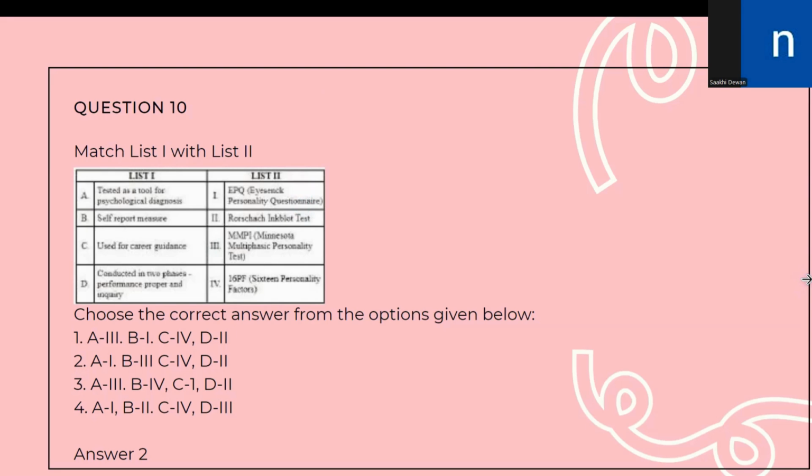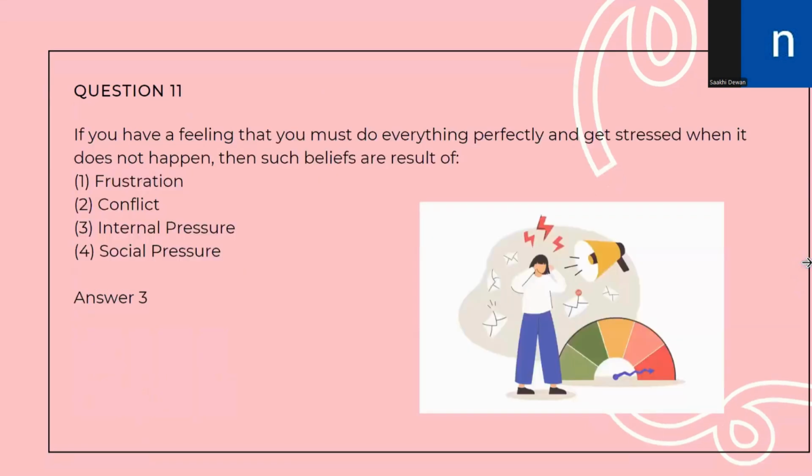Let us move on to question number 11. If you have a feeling that you must do everything perfectly and get stressed when it does not happen, then such beliefs are the result of whenever we have a feeling that we must do everything perfectly, that means we are putting the pressure on ourselves. We are setting the bar or the standards for ourselves. So whenever we are setting the bar or the standards for ourselves, it is called a pressure known as internal pressure. The pressure that stems from inside us that we place on ourselves. So the correct answer is option number 3, internal pressure.